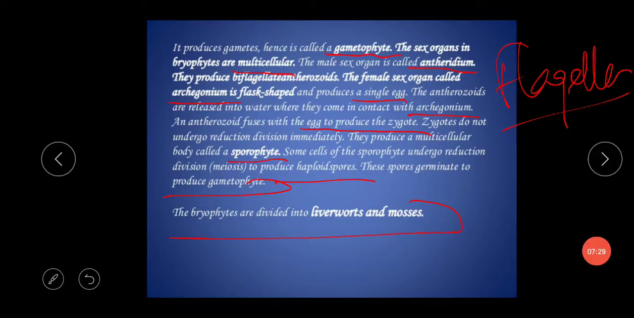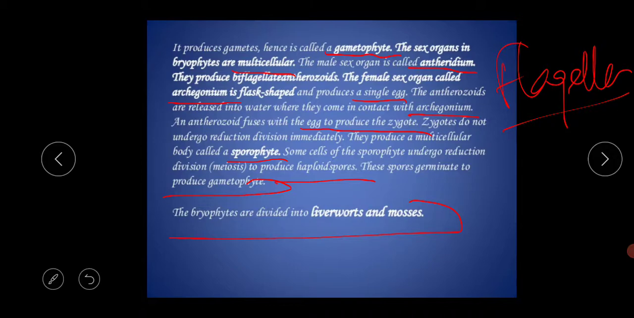I am repeating this portion again. The bryophyte body produces gametes, and there are two types, the male gamete and the female gamete. That is why it is called the gametophyte. The sex organs in bryophytes are multicellular. The male sex organ is called the antheridium and produces biflagellate antherozoids. The female sex organ is called the archegonium, is flask shaped, and produces a single egg.